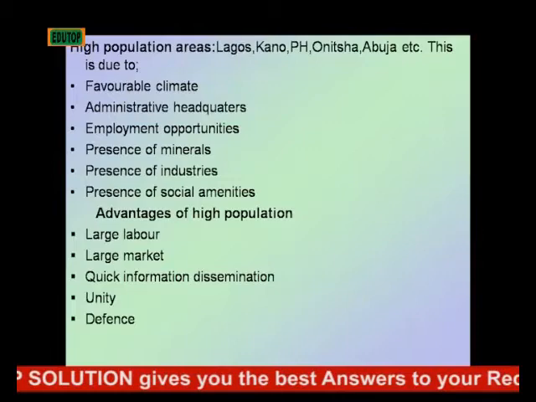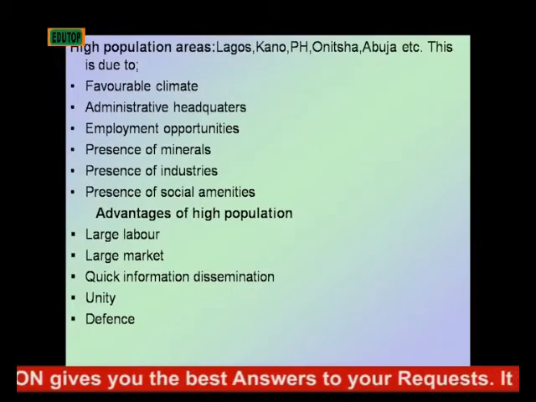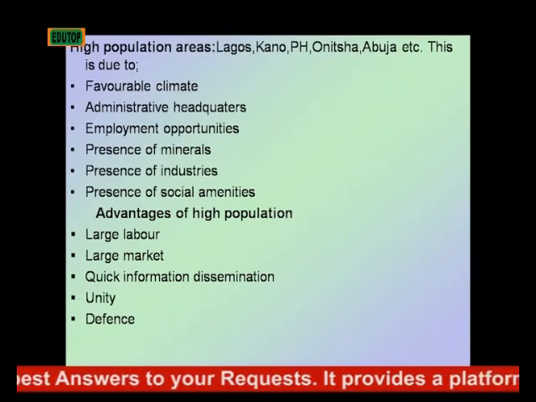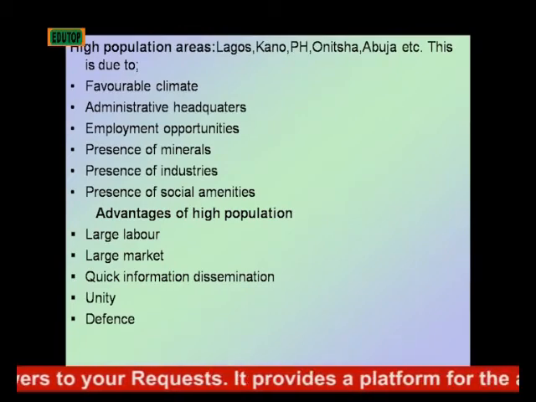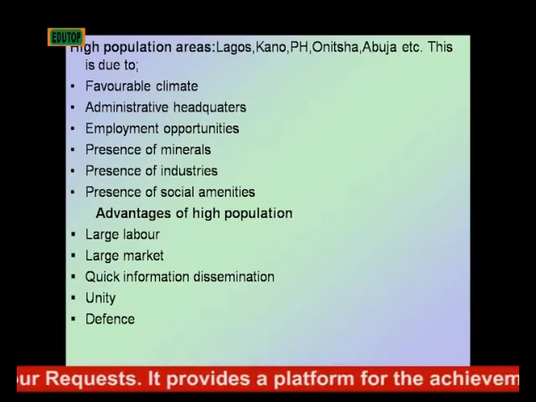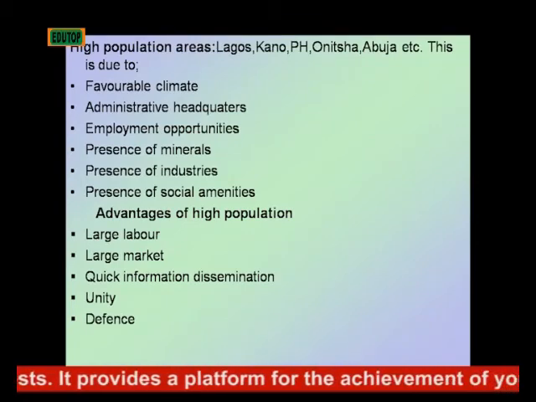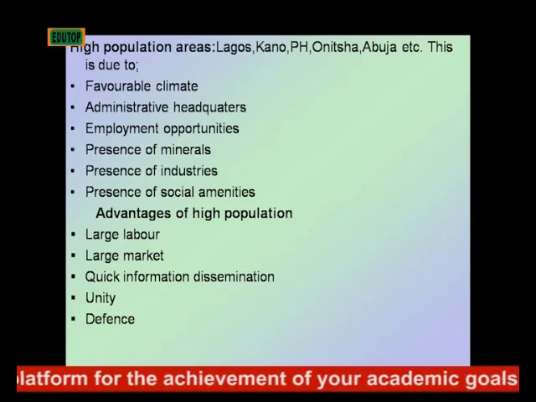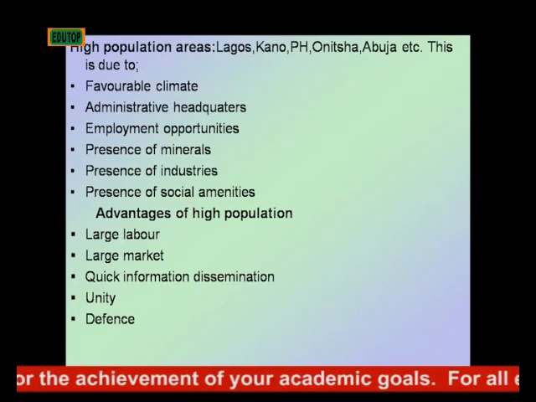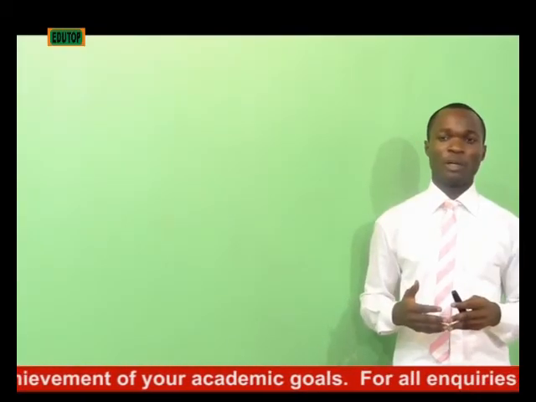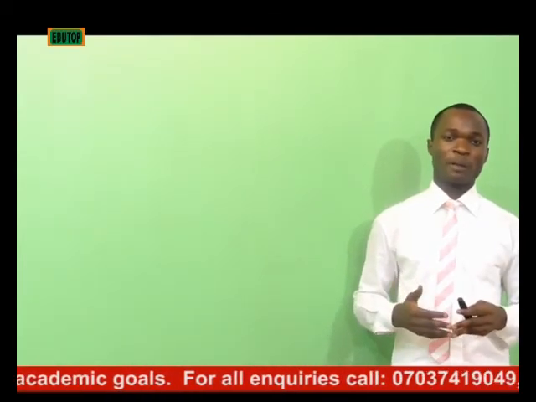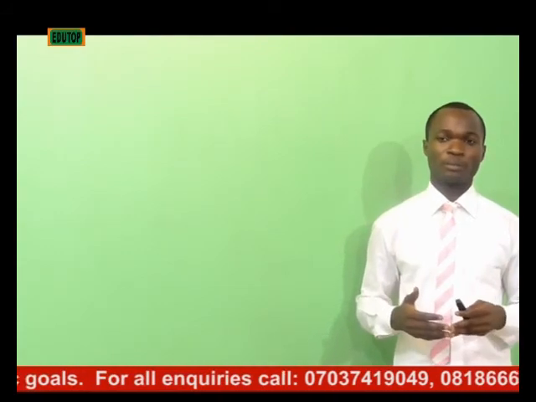Presence of minerals is also another factor. Minerals like petroleum, tin, and columbite, iron ore, etc. attract influx of people into areas where they are found, because they are sources of income when refined and sold out.